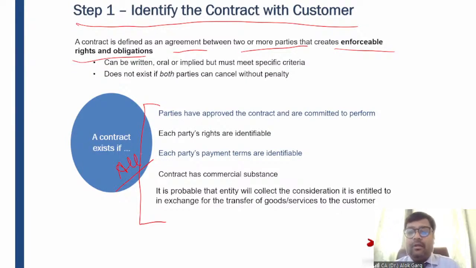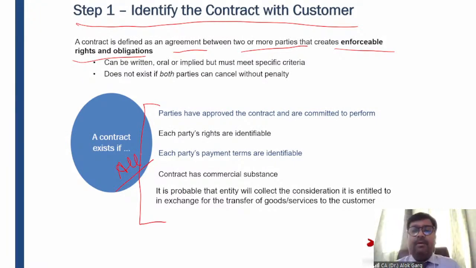There is no penalty clause, right? So my dear friends, if there is no penalty clause, or both the parties can cancel the contract and walk away from the contract without paying any penalty, it means there are no enforceable rights and obligations, and hence we can say that the contract does not exist as per Ind AS 115, right?